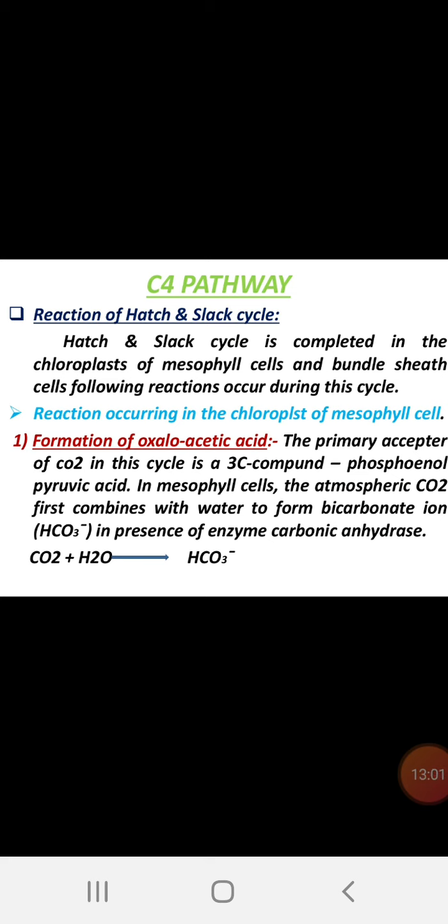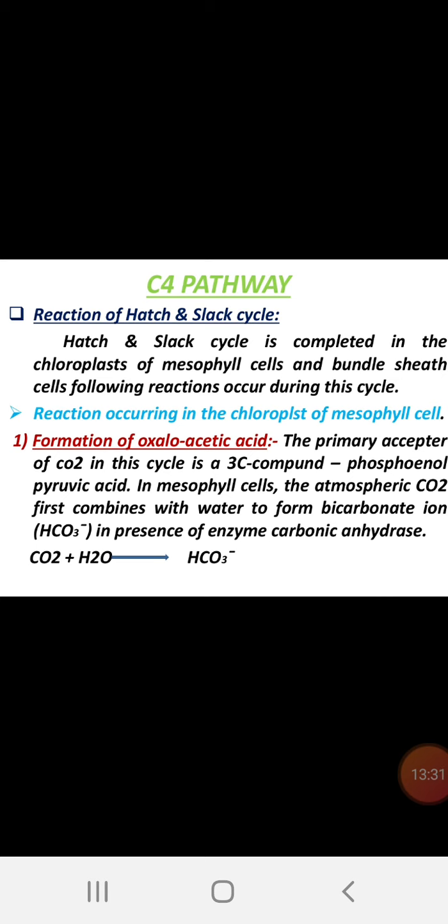Next we come to the C4 pathway. What happens actually in the biosynthetic pathway? Like the C3 cycle, there are some modified characteristics present. In reaction, the Hatch and Slack cycle is completed in the chloroplasts of mesophyll cells and bundle sheath cells, showing reactions that occur during this cycle. Means they require two cells, mesophyll cells as well as bundle sheath cells, whereas the C3 cycle takes place only in the stroma region of every cell.